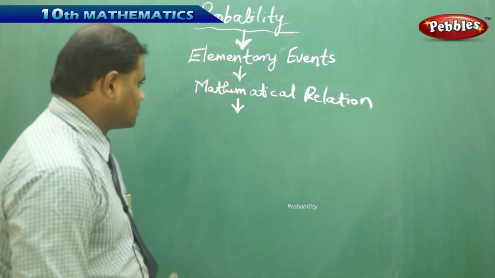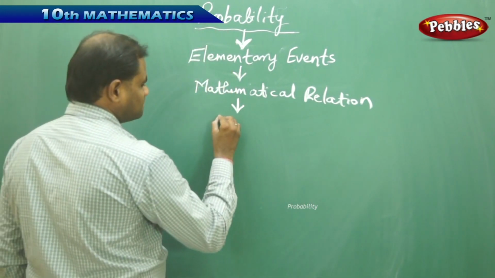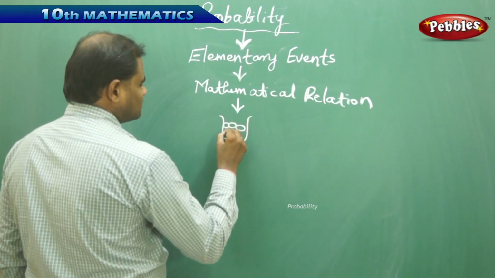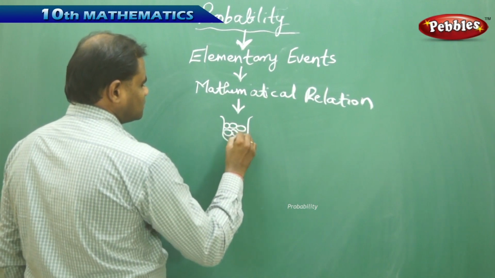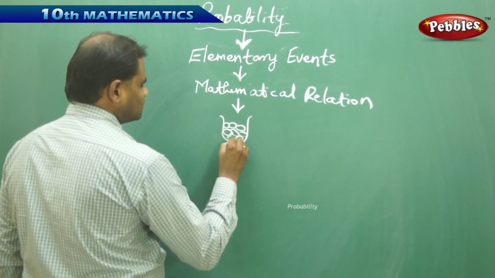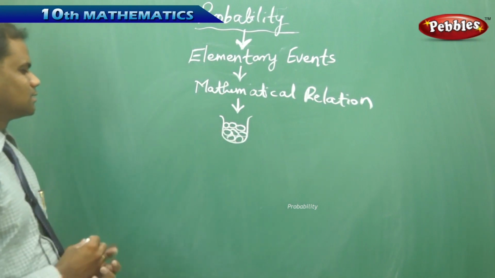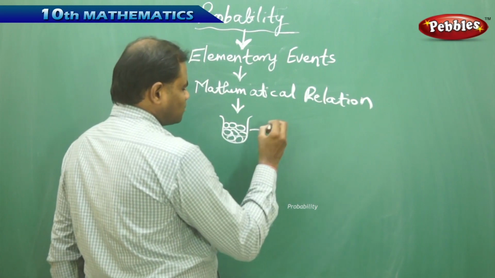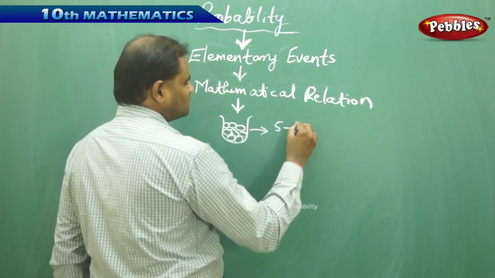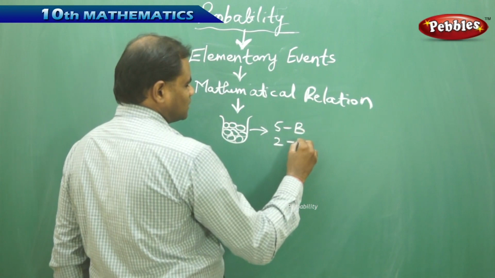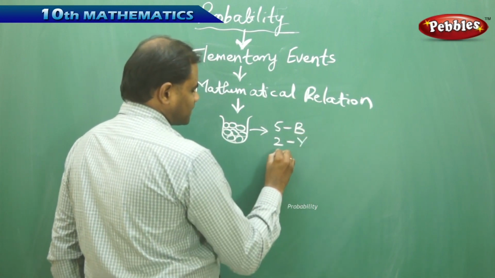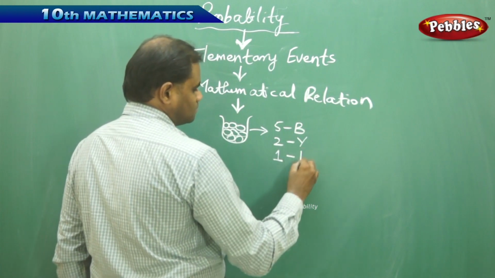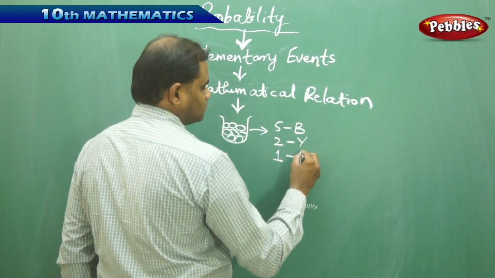To start, let me consider a bag which contains totally 8 balls, out of which 5 are blue, 2 are yellow, and 1 is white.